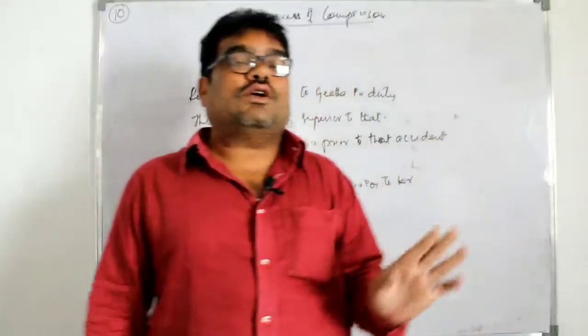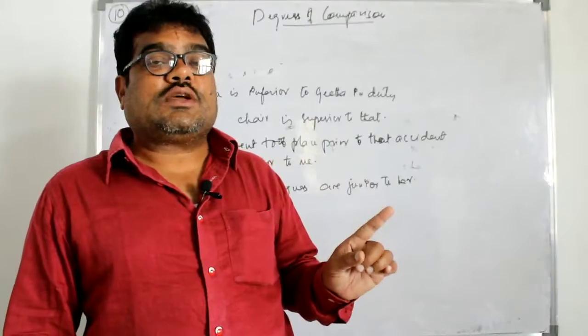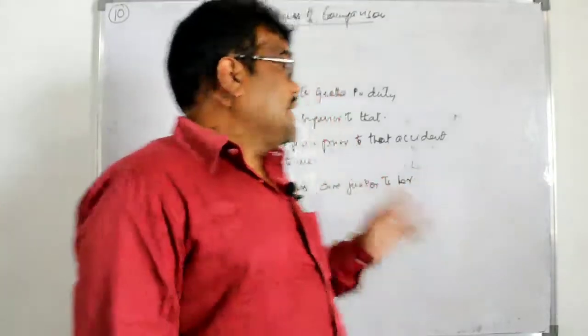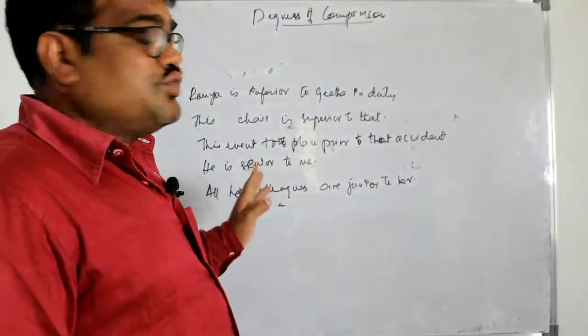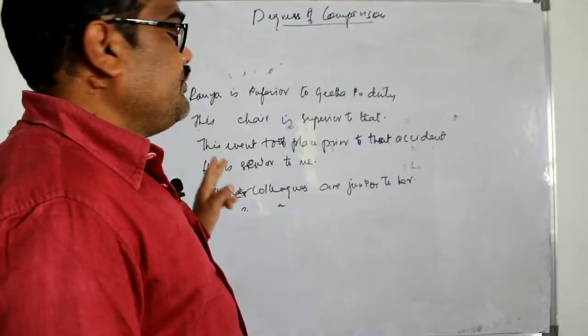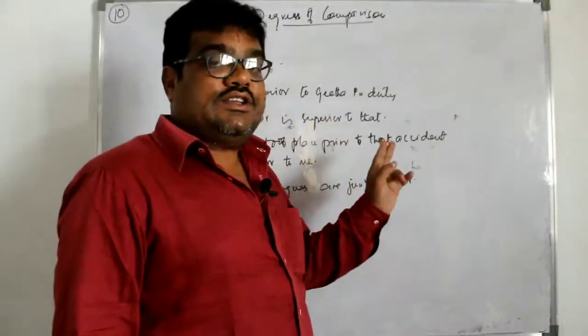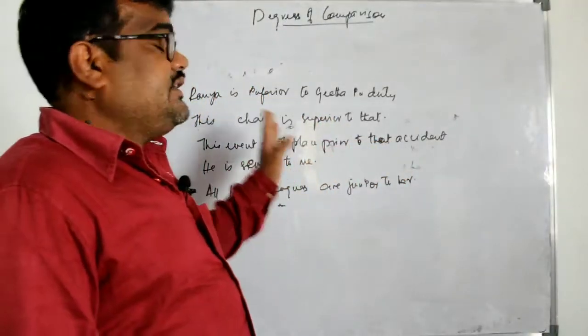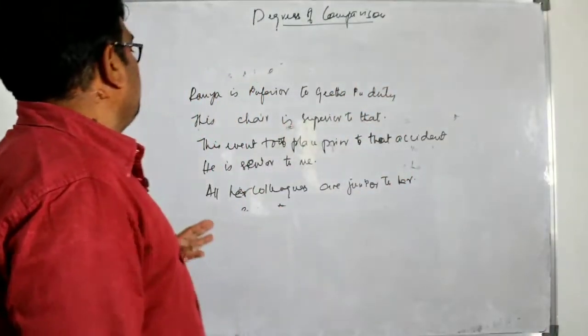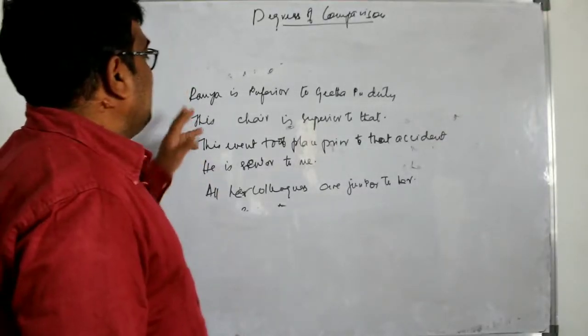The first 5 I told you, though they are comparative, are used as positive. The remaining 7 are used as comparative, where actually it would have to take than, THAN, but here it takes to, TO. I am showing you the example.